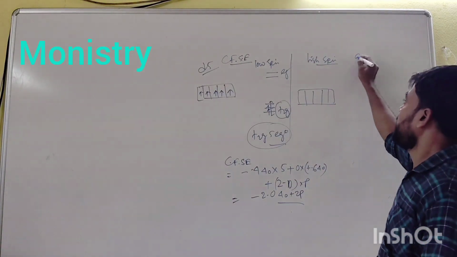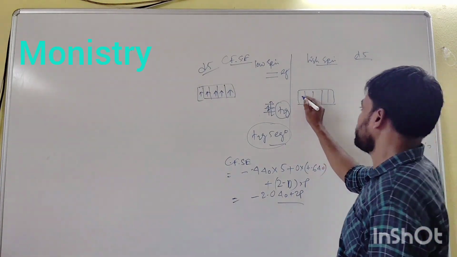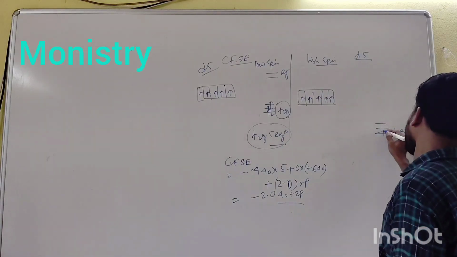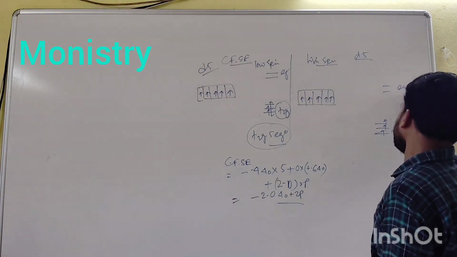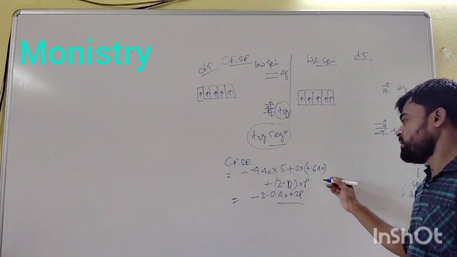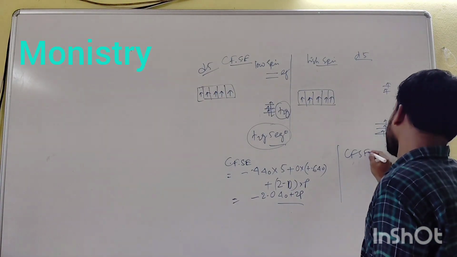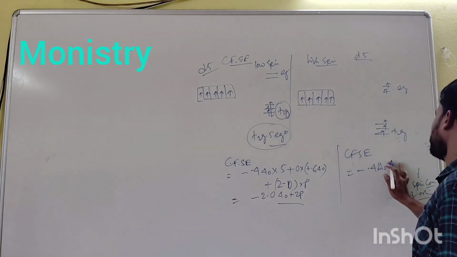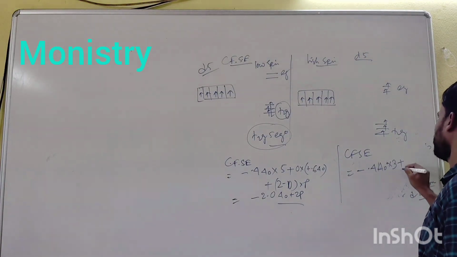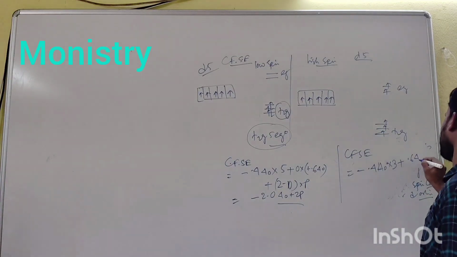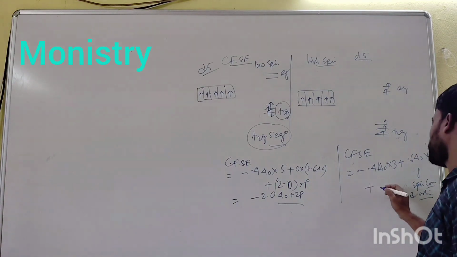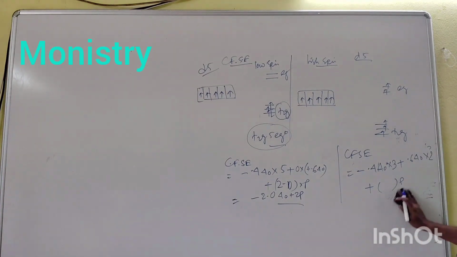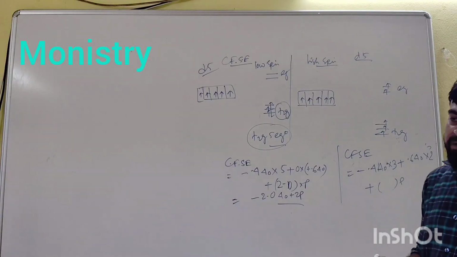But in the case of a d5 system with high spin, that is 5 electrons, 1, 2, 3, 4, 5, there is t2g 1, 2, 3, and eg 1, 2. So here CFSE is equal to minus 0.4 delta O into the number of electrons 3 plus 0.6 delta O into 2. Here there is no P present, there is no electron pair present. So you have to calculate for any type of system, whether d6, d7.